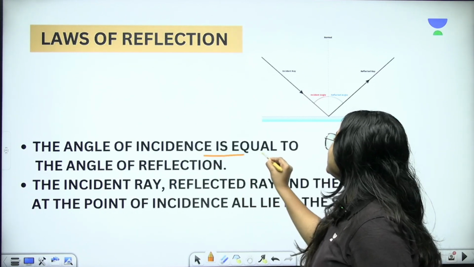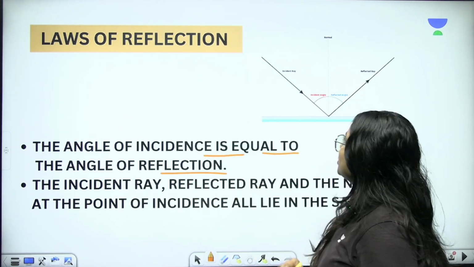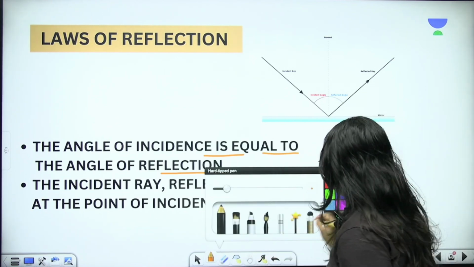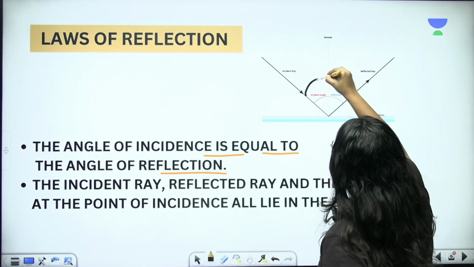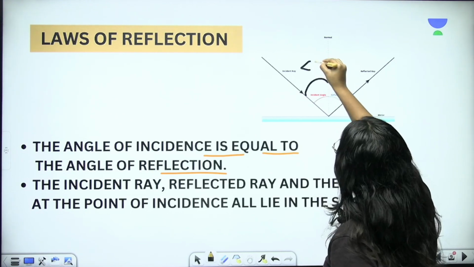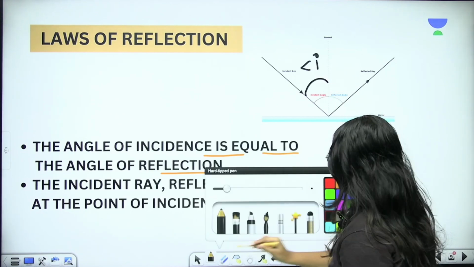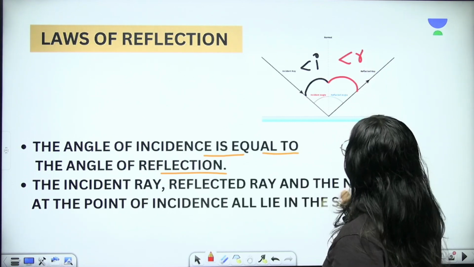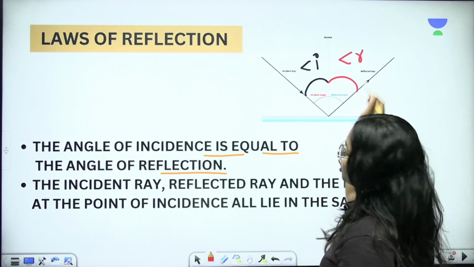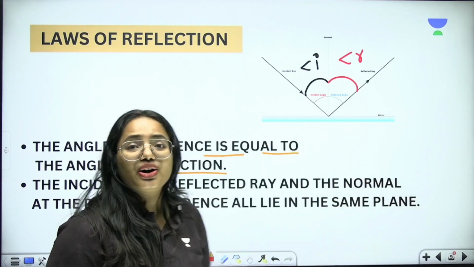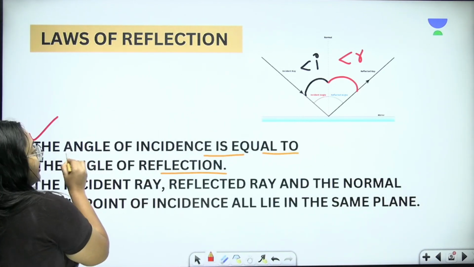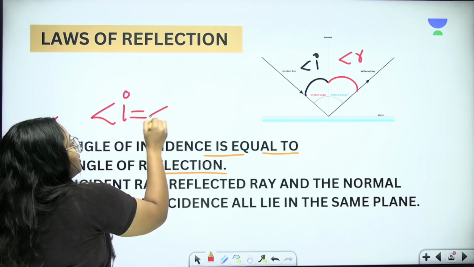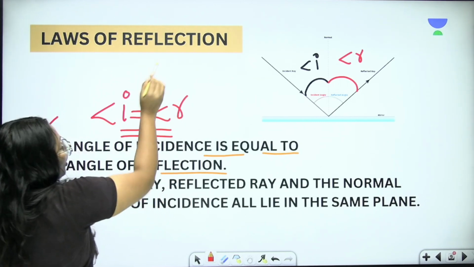The angle of incidence is equal to the angle of reflection. We know that already, right? So let me mark it here. The angle between the incident ray and the normal is the angle of incidence, and the angle between the reflected ray and the normal is the angle of reflection. If you take these two angles, they are equal. That's the very first statement: the angle of incidence is equal to the angle of reflection. So this is the first statement of the laws of reflection.